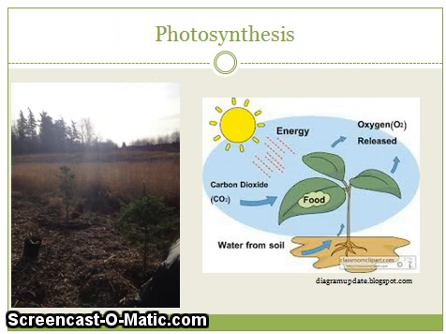Trees are crucial to the environment for other reasons as well. They give off oxygen during photosynthesis, which is beneficial for humans and other organisms who need oxygen to survive. Photosynthesis happens in the chloroplast. For the process to take place, light, carbon dioxide, and water are necessary.